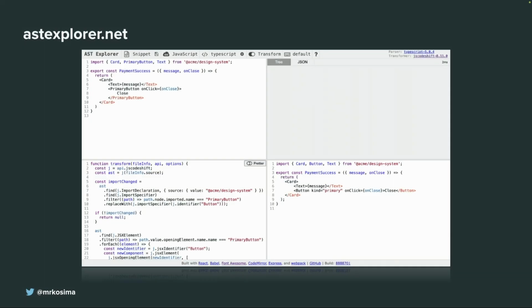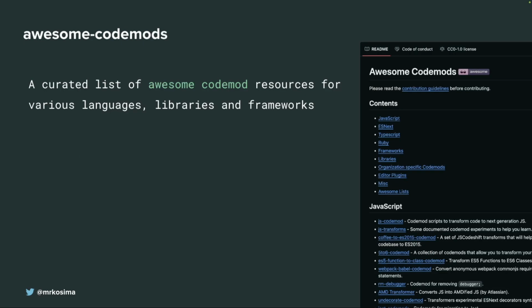What's next? There is a very cool resource called AST Explorer. It allows you to add your code here, choose a parser, and enable a transformer. You can see this JSCodeshift transformer, try any transformation function, and see the outcome. Usually the abstract syntax tree should be here, but somehow it's not visible. Here you can also see the abstract syntax tree. Awesome Codemods is a list of codemods. Of course, it's open source. You can find a lot of cool stuff there. You don't need to write everything from scratch. You can learn from it.